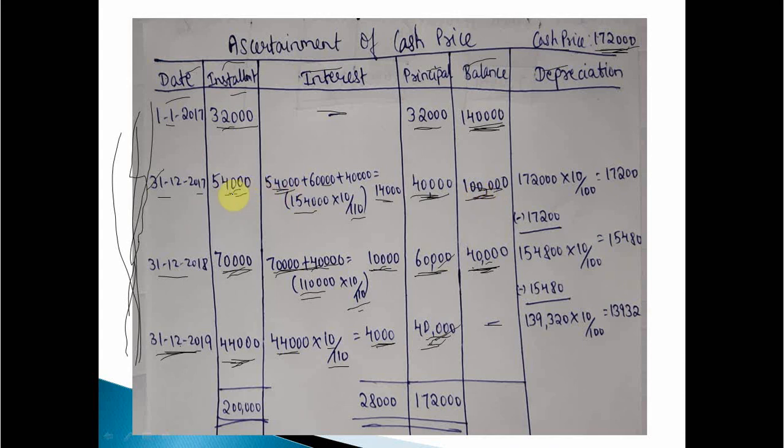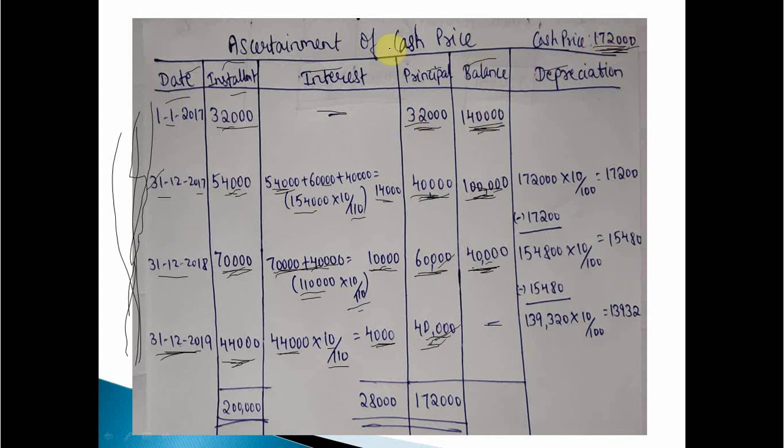Here also the same thing, 54,000 plus 60,000 plus 40,000 is equal to 1,54,000 into 10 divided by 110. The interest is 14,000. We deduct 14,000 from 54,000 to get the principal amount of rupees 40,000. Now add 40,000 plus 1 lakh, we get a balance of 1,40,000 on 1/1/2017. Since he has paid an advance of rupees 32,000, 1,40,000 plus 32,000, cash price is 1,72,000.